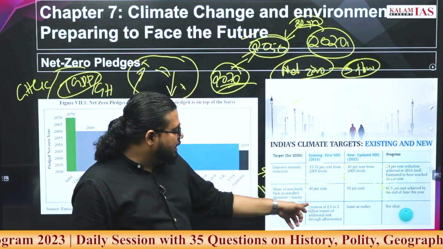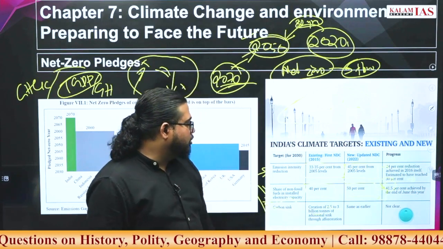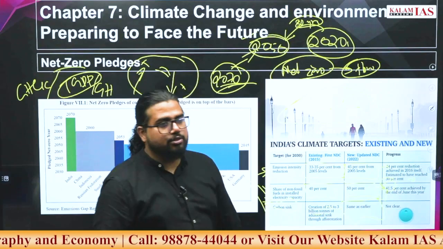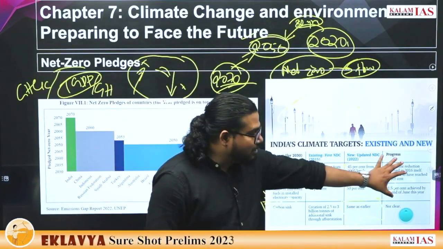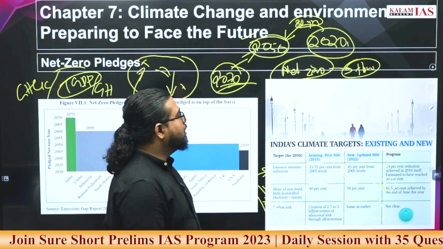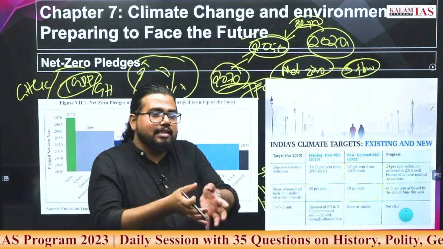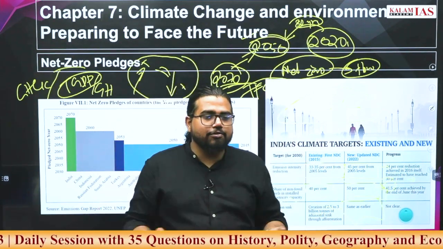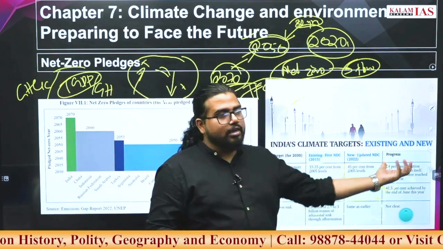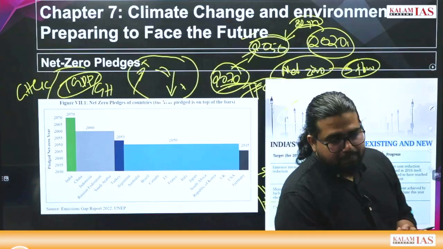Then there is a carbon sink. India will create a new carbon sink of 2.5 to 3 billion tons of additional sink. There is no revision or mention of this target. This is happening through the creation of new forest. If you look at the Indian Forest Survey reports, IFSR, every year we are increasing the forest content. So there has been some progress, but exactly quantifiable data is not being released by the Economic Survey or any other reports. Go ahead.